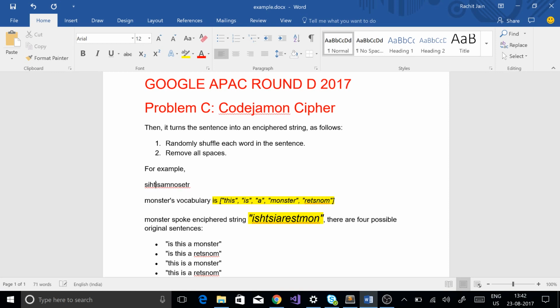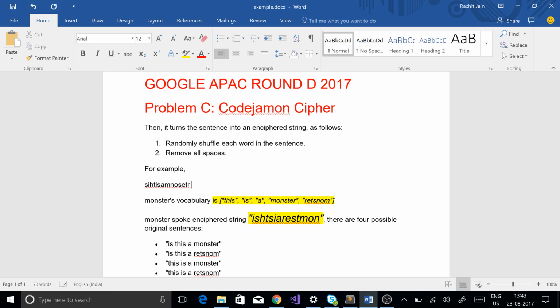And now the question is, we have to find out in how many ways we can decode this enciphered string in terms of the monster's vocabulary. So if you see, originally it was this is a monster, but I can decode it as this is, then this can correspond to this, and this becomes a, and this becomes monster.